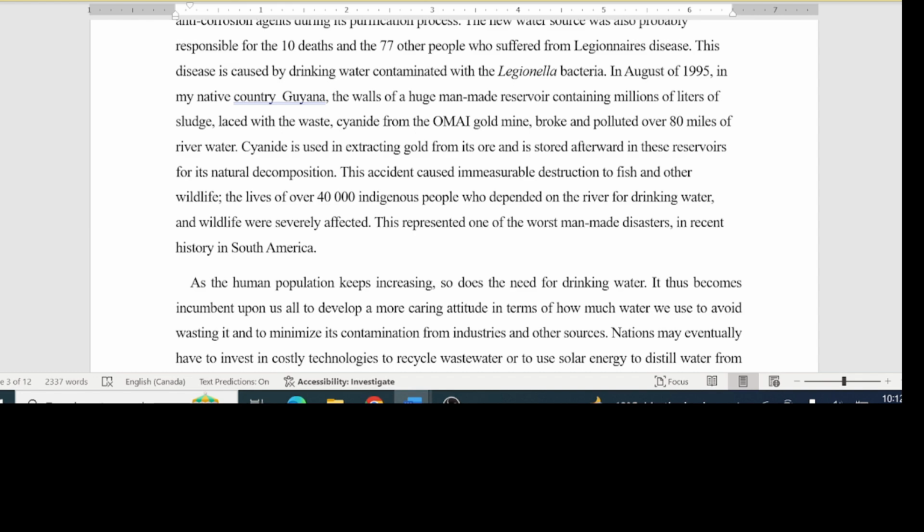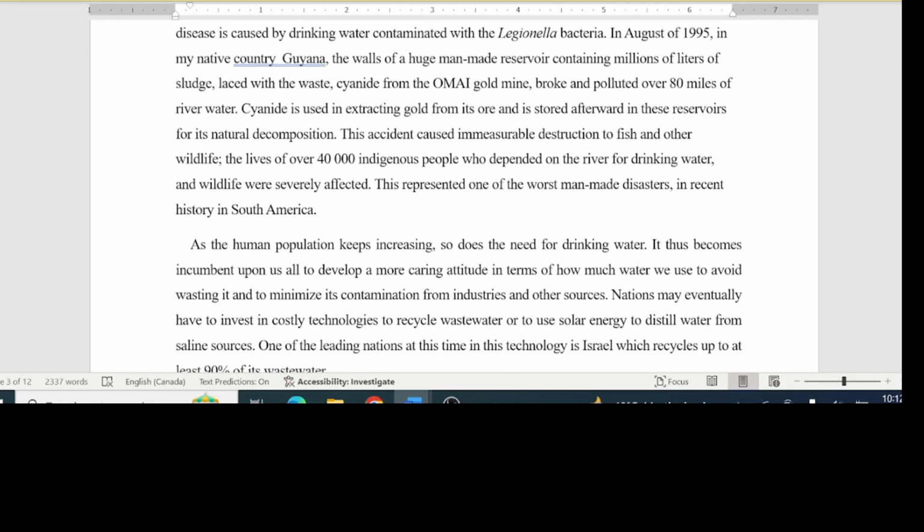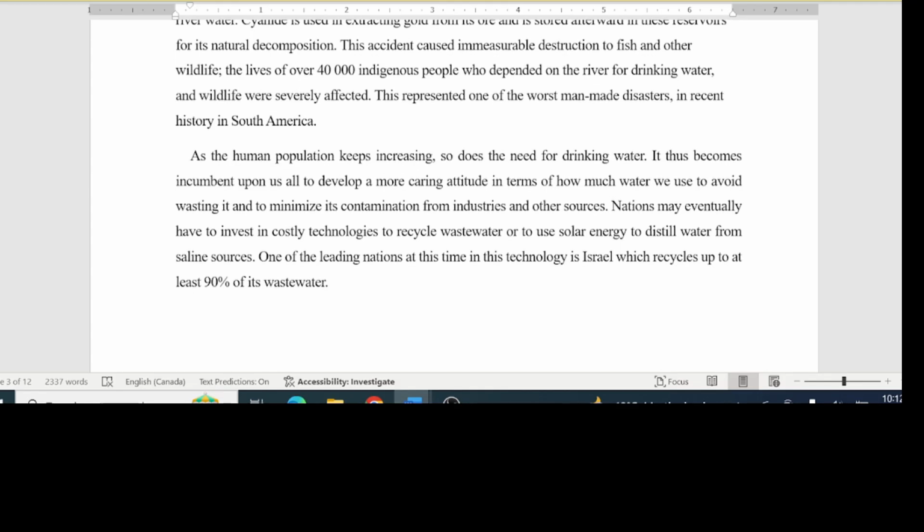In August 1995, in my native country, Guyana, the walls of a huge man-made reservoir containing millions of liters of sludge laced with the waste cyanide from the Omai gold mine broke and polluted over 80 miles of river water. Cyanide is used in extracting gold from its ore and is stored afterwards in these reservoirs for natural decomposition. This accident caused immeasurable destruction to fish and other wildlife. The lives of over 40,000 indigenous people depending on the river for drinking water and wildlife were severely affected. This represented one of the worst man-made disasters in recent history in South America.